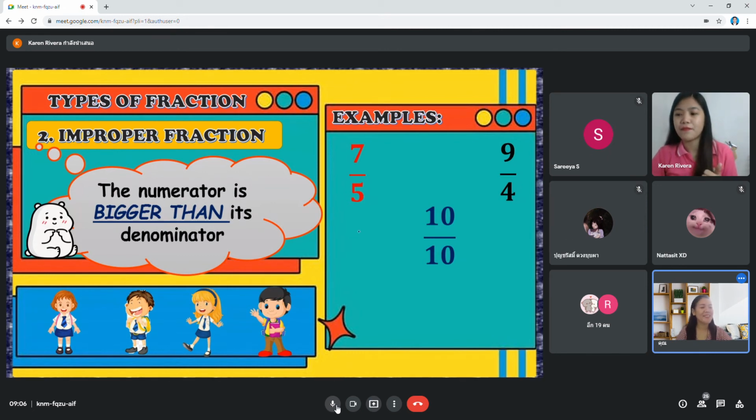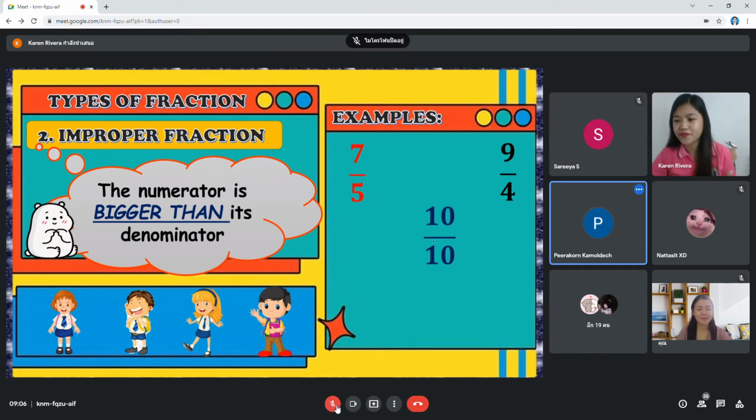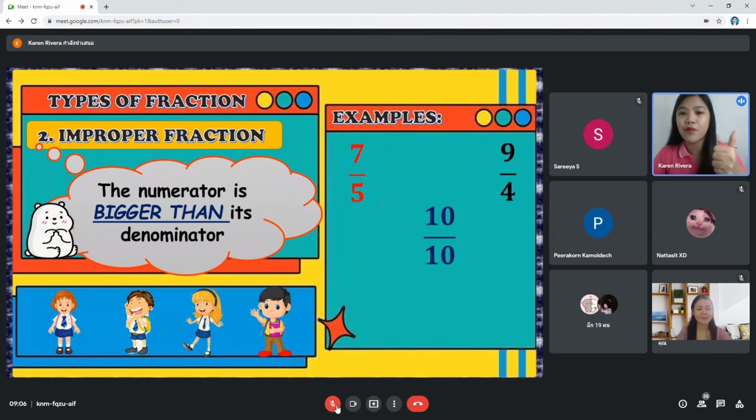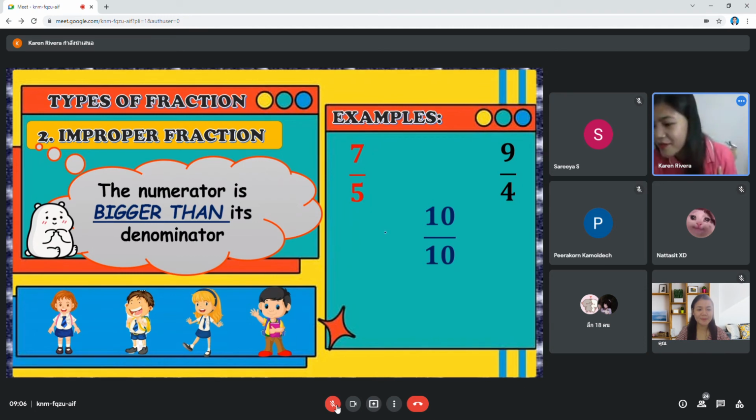Okay, next, Piracon. Where is Piracon? Hi, teacher. Can you give me an example of improper fraction, Piracon? Saria gave 5 over 2. Natasit gave 5 over 1. How about you, Piracon? Yes, very good. 6 over 4. That's correct. Next. I cannot read.